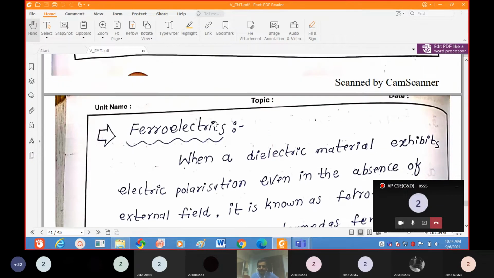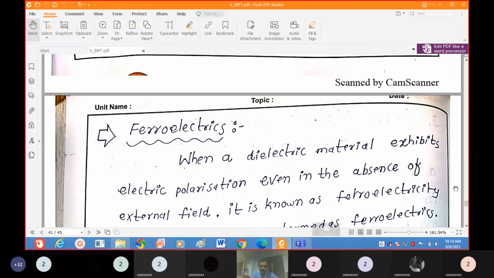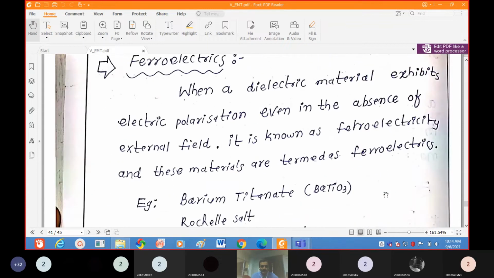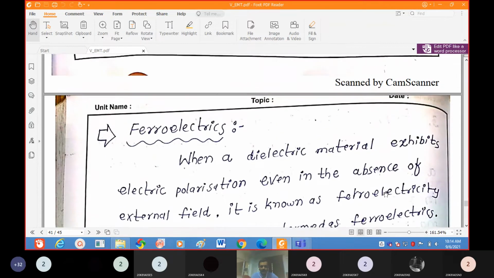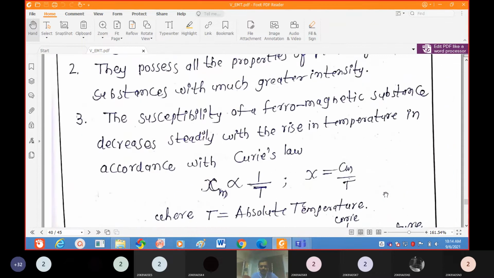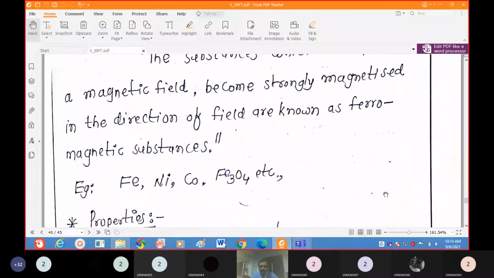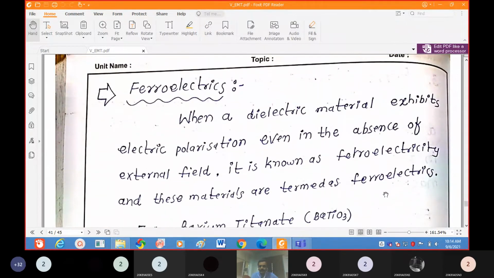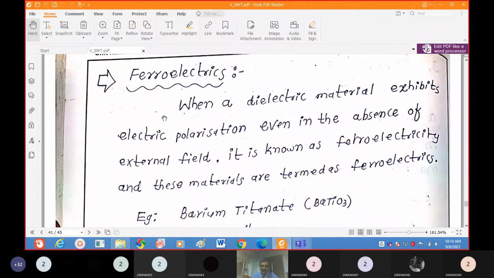Okay, I will explain to you today some remaining small topics in the 5th unit. Why I didn't tell you about ferroelectrics: after completion of ferromagnetism, I wanted to explain ferroelectrics. That's why I didn't explain earlier. This is not that important, just the definition. You have to know the definition. What is ferroelectrics? That's why I have to teach you ferroelectrics.